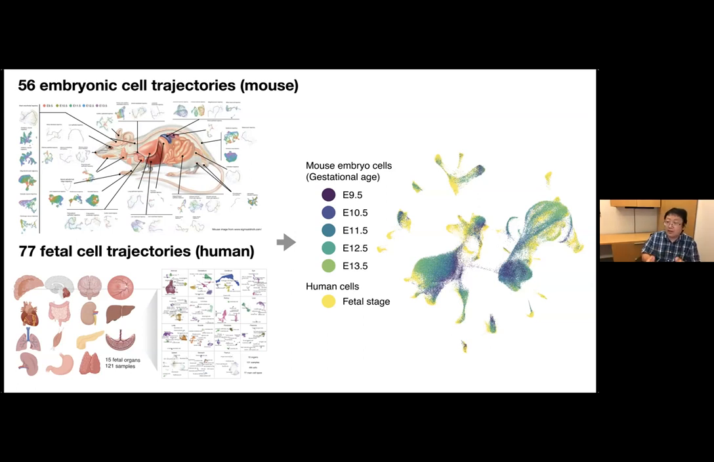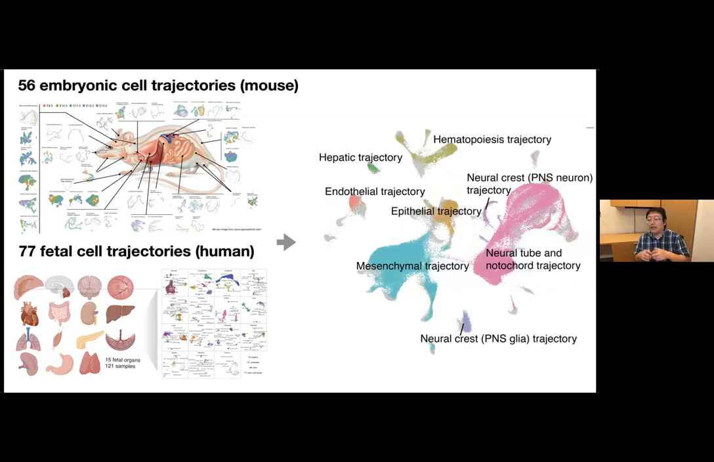If we color the mouse cells not by the developmental stage, but by the main cell trajectories that we annotated before, one of the results is that human and mouse cells from the same trajectory tend to cluster together. For example, the human and mouse epithelial cells are grouped together here, and the human and mouse mesenchymal cells are grouped here. If we combine these two data sets, there are over 6 million cells, so if we zoom into the blood cells, here we have hundreds of thousands of cells.